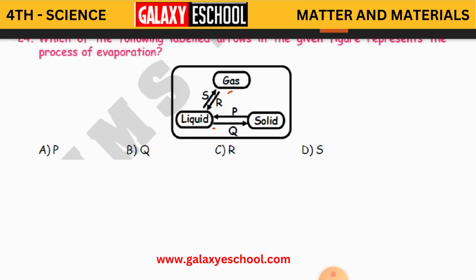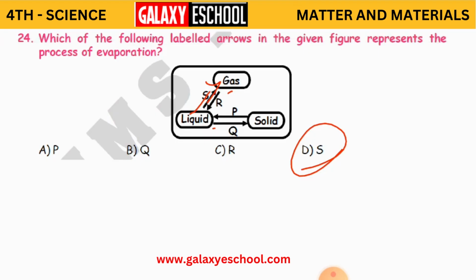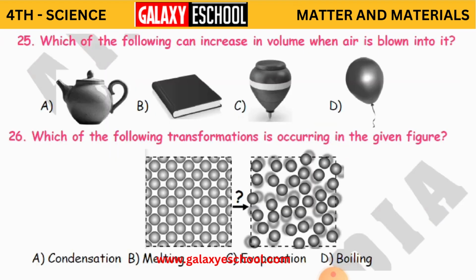If you see, solid changes to liquid, and then liquid changes to gas. Which arrow is this? This is the S arrow, because liquid is changing to gas. So S represents the process of evaporation. Clear, children?